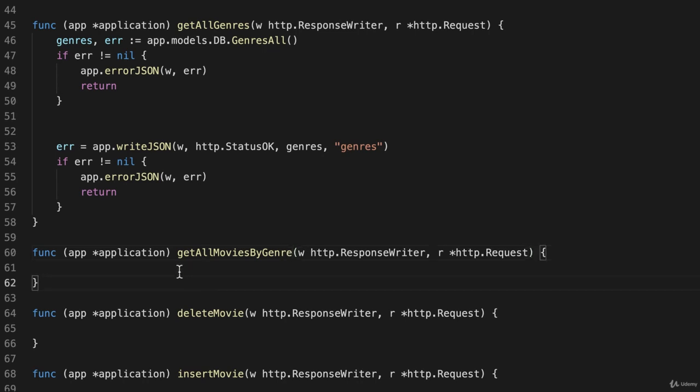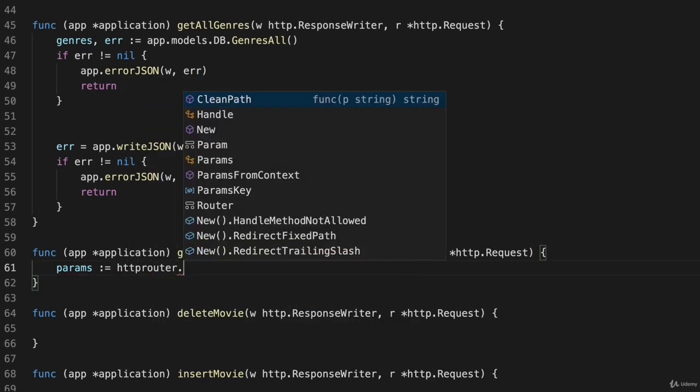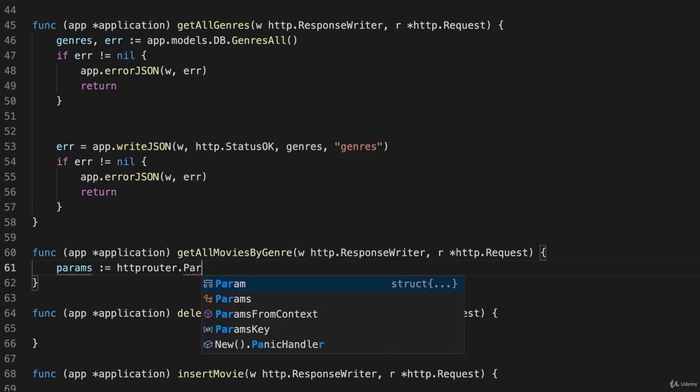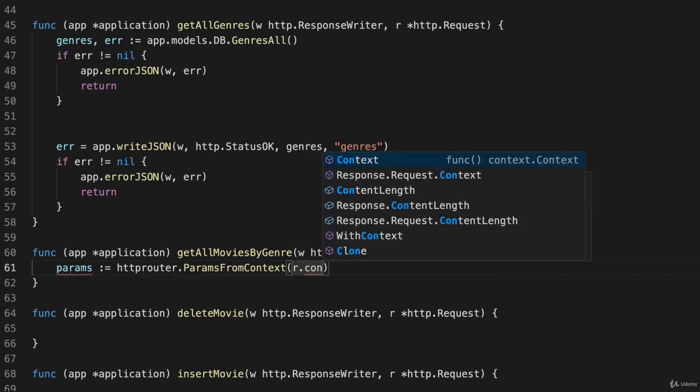And it's a very simple handler. All we're going to do is get our params, and we'll use the HTTP router's built-in function to do that. Params is assigned the value of httprouter.ParamsFromContext, and we hand it our context, our dot context.